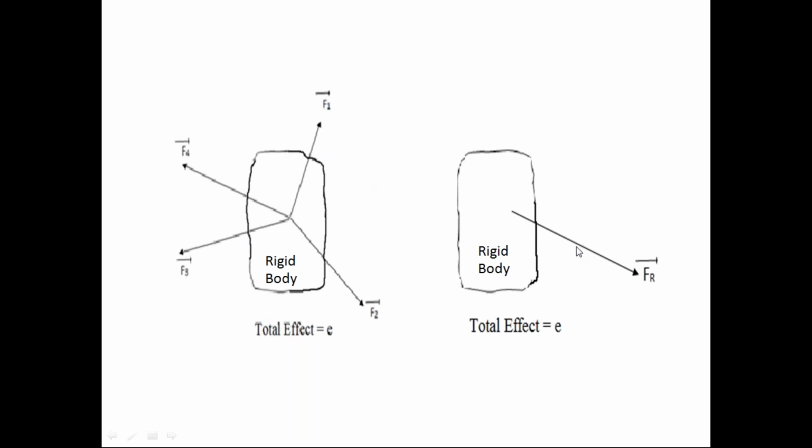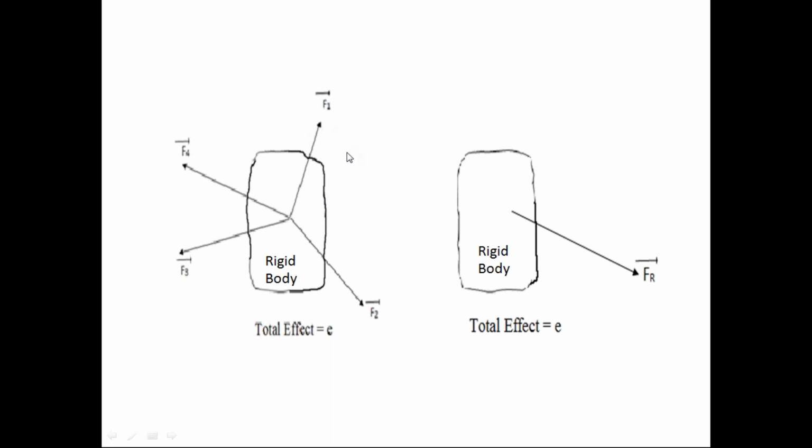And because of this one force also, there is an effect in the rigid body. If there is no force, there is no effect. But we have one force acting on the body. Because of that one force also, the body is having the effect. So now, if the effect in the rigid body due to this one force is the same as the effect in the rigid body due to these number of forces, we call this one force the resultant force of these number of forces. So the resultant force is a single force.